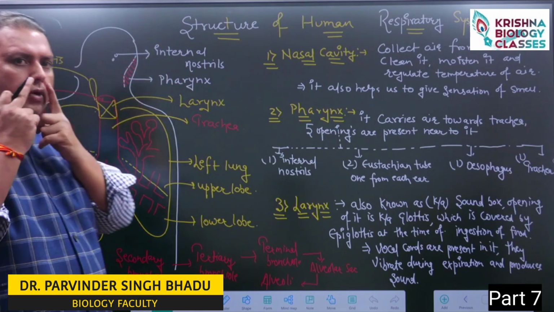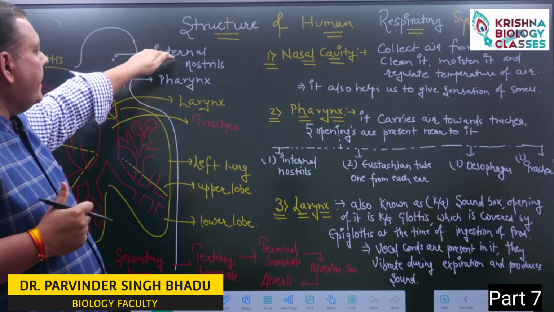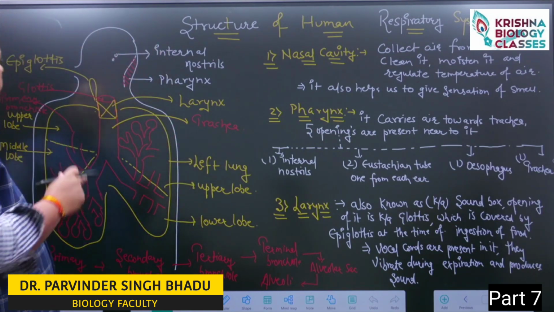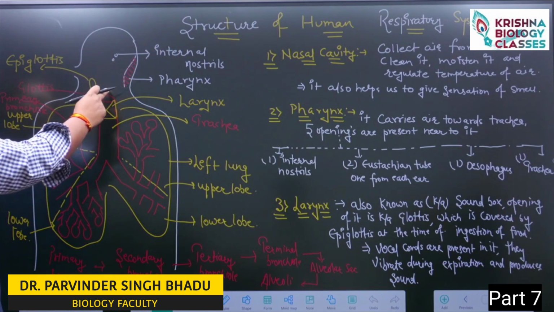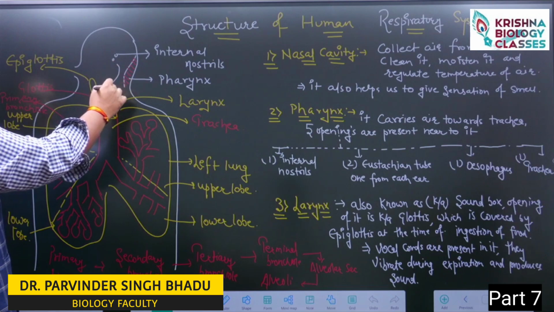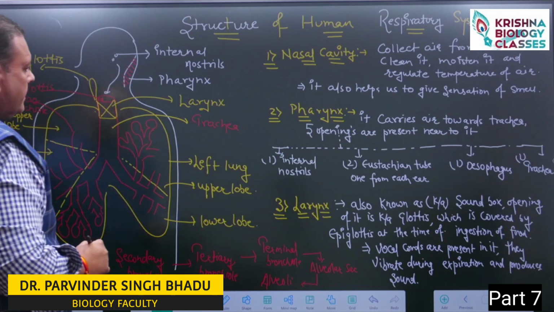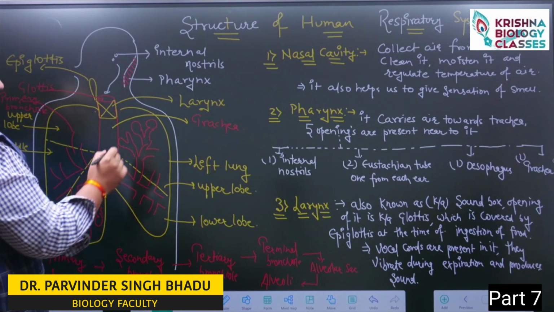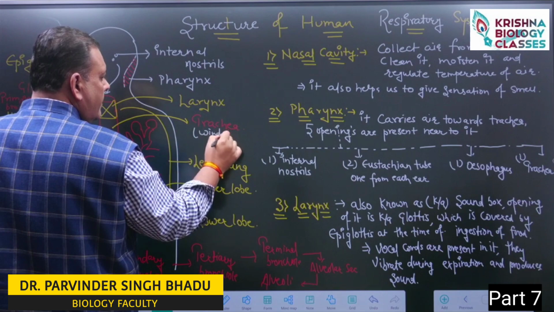So air enters from the external nostril and reaches the internal nostril. From the internal nostril, with the help of the pharynx, it moves towards the trachea, which is also known as the windpipe. So this is our trachea, also known as the windpipe.